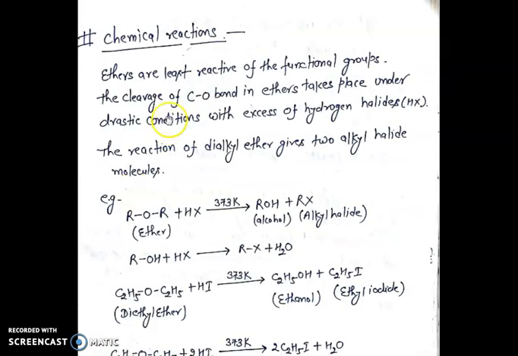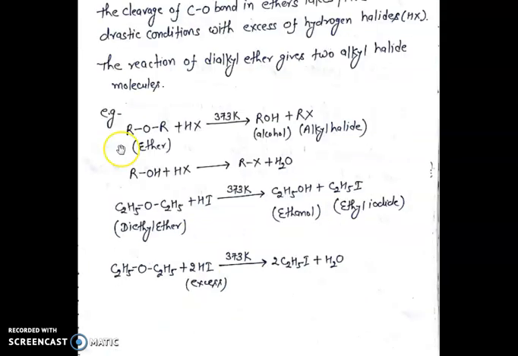The next point is chemical reaction. Ethers are the least reactive of the functional groups. The cleavage of carbon-oxygen bond in ethers takes place under drastic conditions with excess of hydrogen halide. The reaction of dialkyl ether gives two alkyl halide molecules. For example, ether reacts with hydrogen halide at a temperature of 373 Kelvin to give alcohol and alkyl halide.